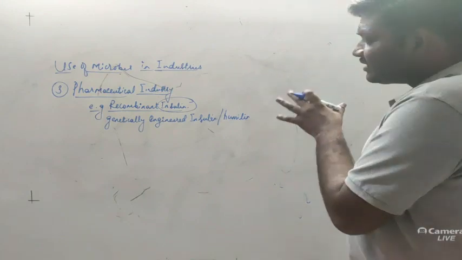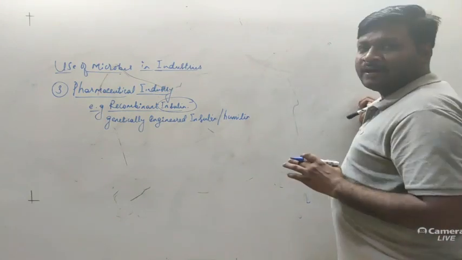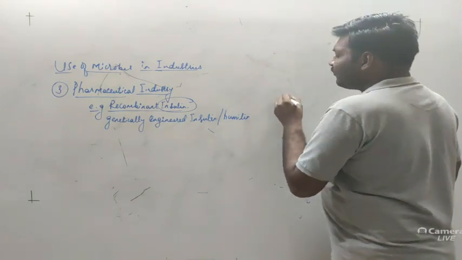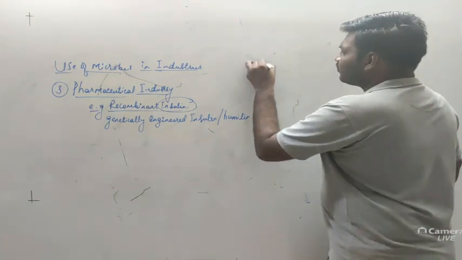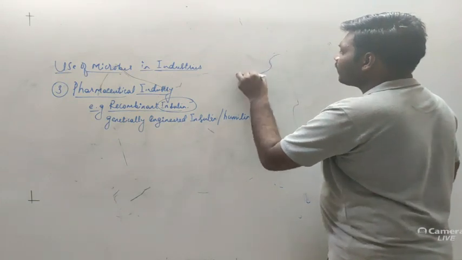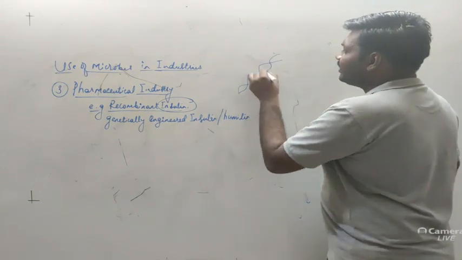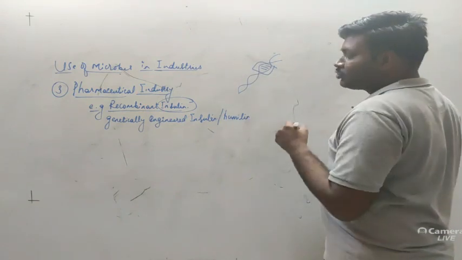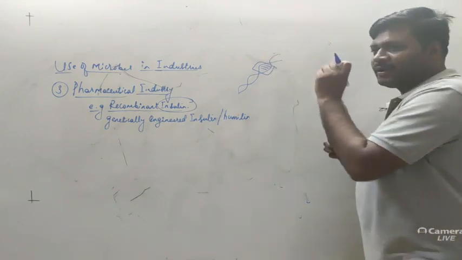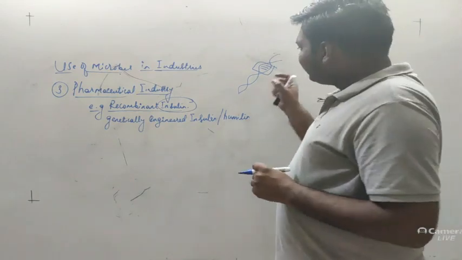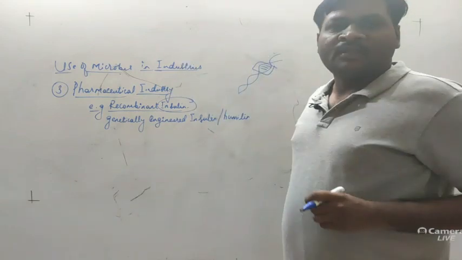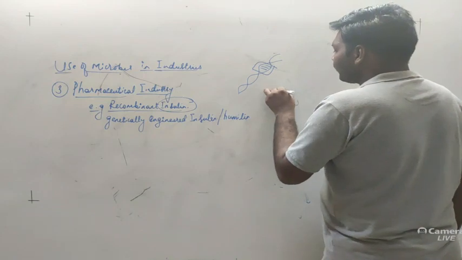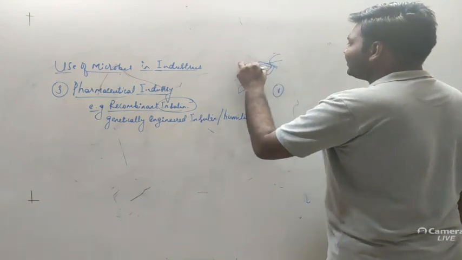Now here there are certain steps which should be followed under this process. First of all, scientists identified the gene. Suppose this is a human DNA. In the human DNA, this particular region is responsible for production of the insulin hormone. It means there is a segment of DNA, that is a gene, and that gene is producing the insulin hormone. Now scientists have isolated this gene. So the first step is selection, particularly selecting this part.